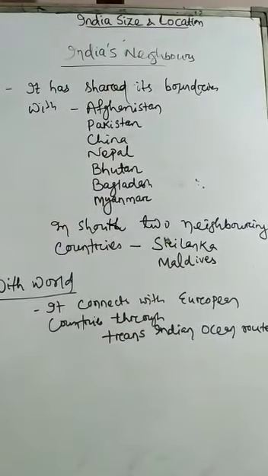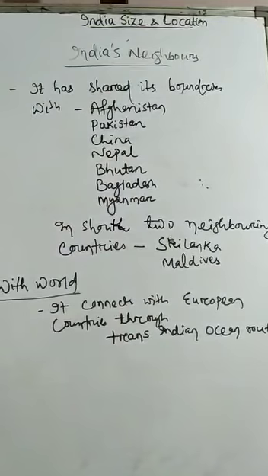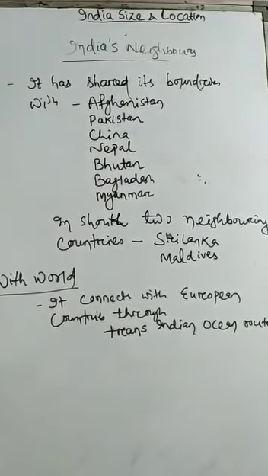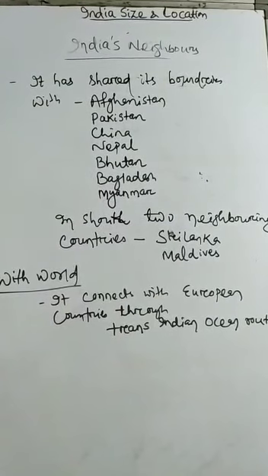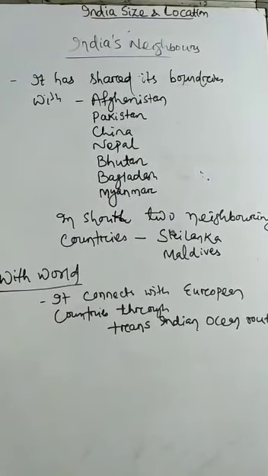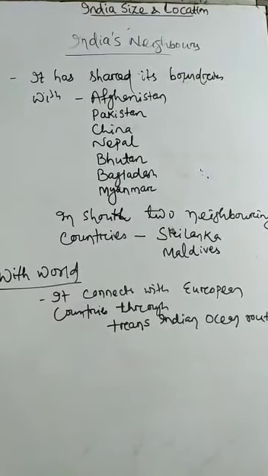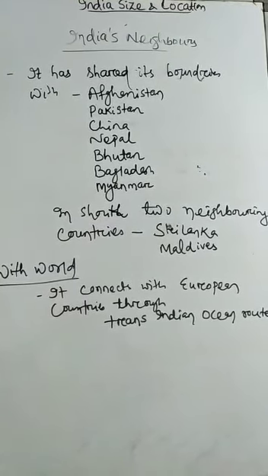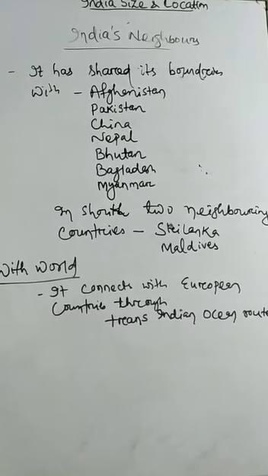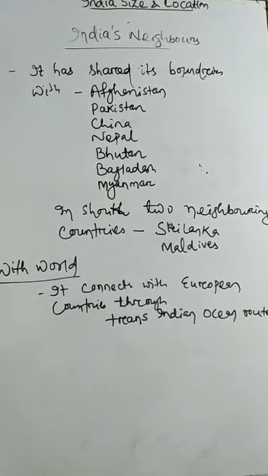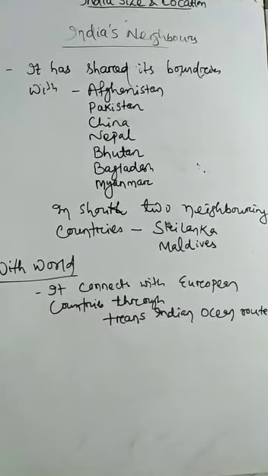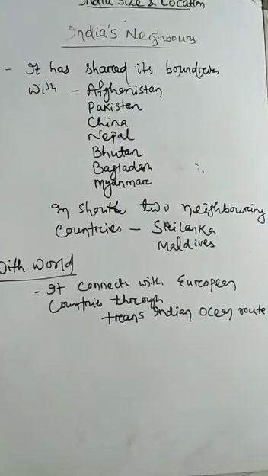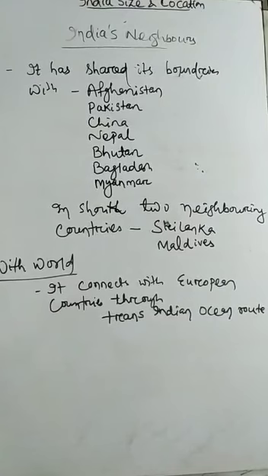Then India and its neighbors. We know that in India there are 29 states and 7 union territories. It shares its boundary with Afghanistan, Pakistan, China, Nepal, Bhutan, Bangladesh, and Myanmar in the north and eastern side. In the south, it also connects with two countries, that is Sri Lanka and Maldives, through the sea or oceanic route.